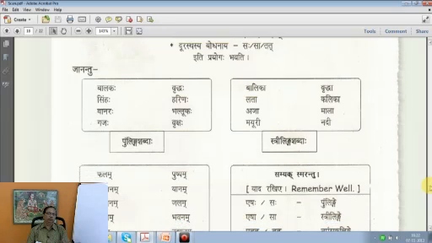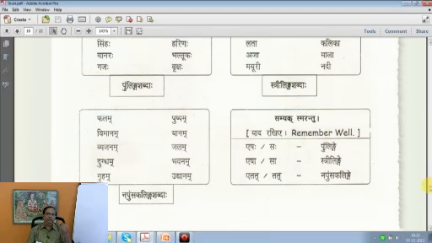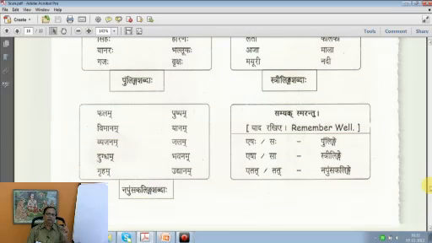So what we do in teaching Sanskrit, we ask the student to learn one noun in one particular ending. For example, if you learn Akaranta Deva Shabda, or Akaranta Bala Shabda, you are automatically learning hundreds and thousands of Akaranta Pullinga Shabdas.